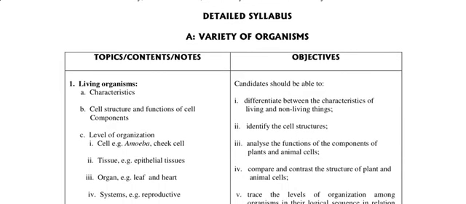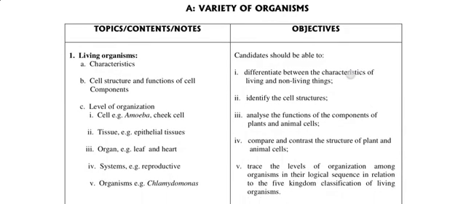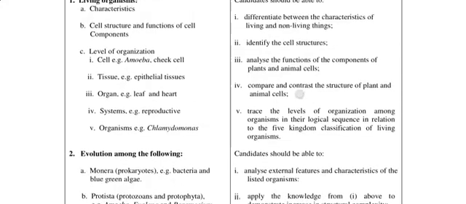Okay, so A now, where we have variety of organisms, we have number one, living organisms. We have characteristics, cell structure, and functions of cell components. Then C, we have levels of organization. That's from cell, tissue to organ to system and to organisms. All right, so